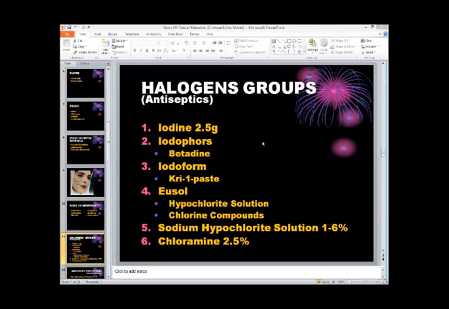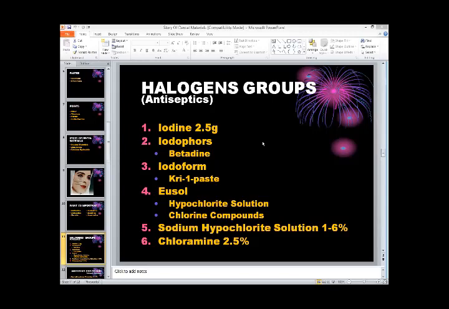So we normally make these drugs for pulpal purposes. This halogen group is a very effective group, and it breaks down into other compounds when it combines with proteinaceous material, and it is very effectively used in endodontic therapy. And we can disinfect